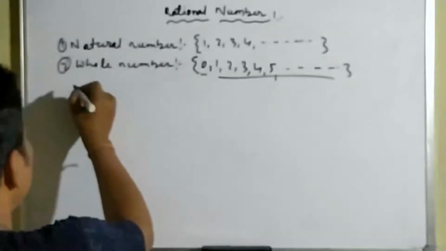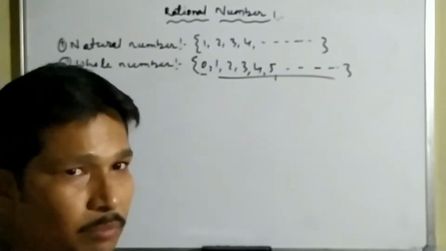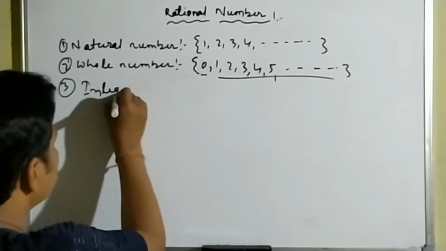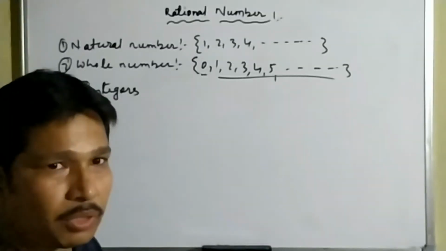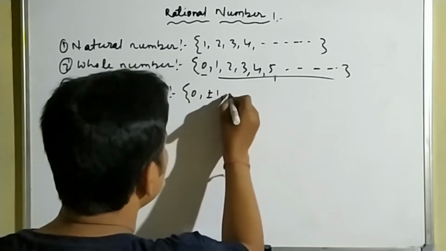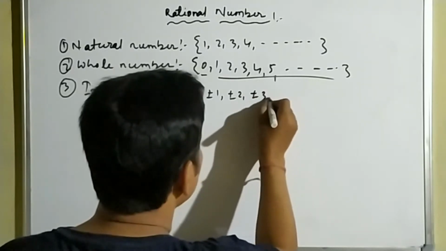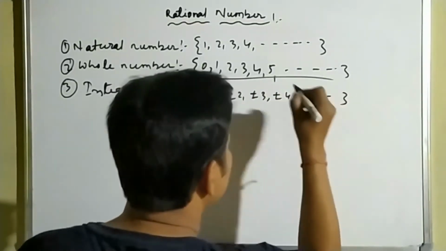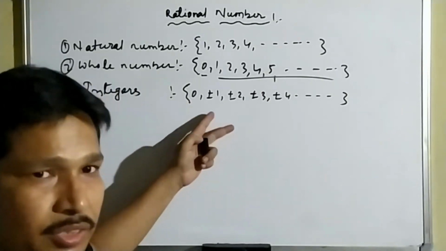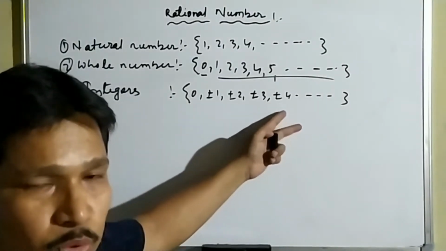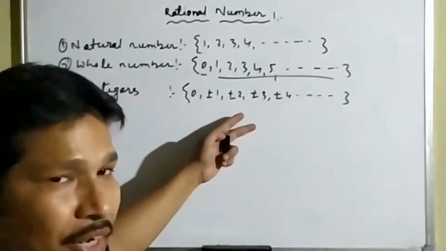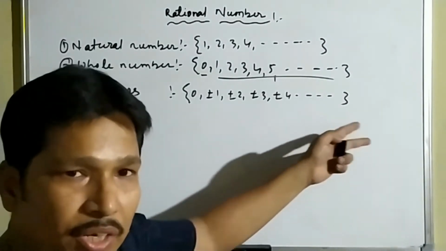After that we will go to the third type of numbers, which is known as the integers. So what are the integers? Integers are 0, plus minus 1, plus minus 2, plus minus 3, plus minus 4, just like this. Here 0 as well as plus 1, plus 2, plus 3, plus 4, plus 5, plus 6, all natural numbers, and minus 1, minus 2, minus 3, minus 4, minus 5 in this way.